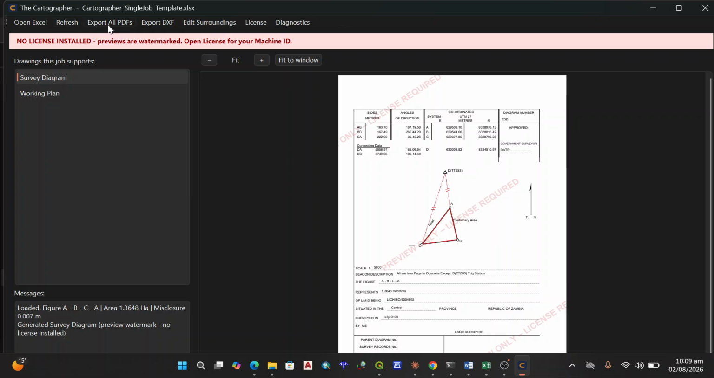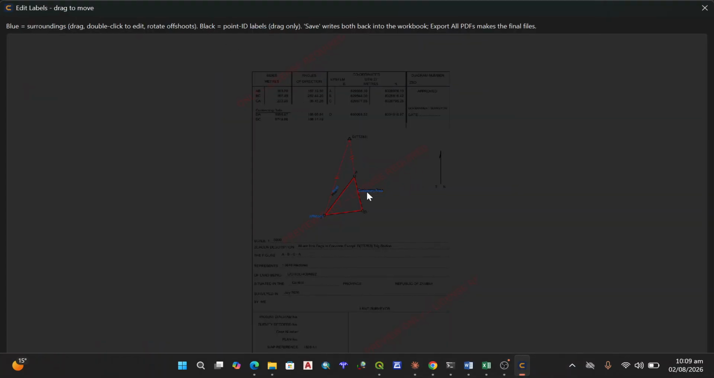If you want to export as a PDF already, you can click on export. If you want to export as a DXF, which you can continue to edit maybe in AutoCAD, you could still go ahead and do this. If you want to edit surrounding, just come there.